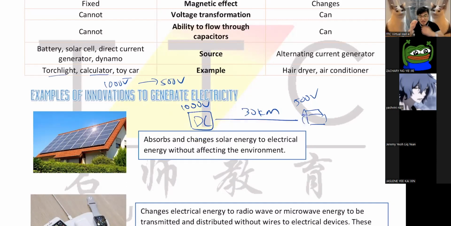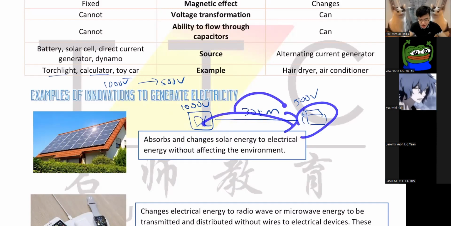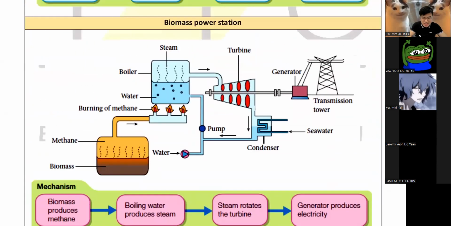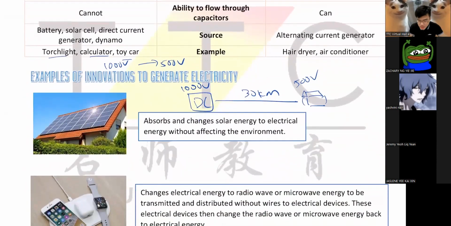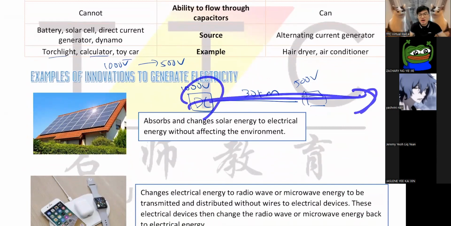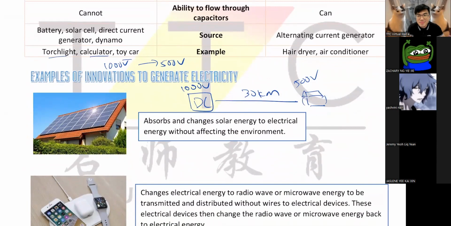That means you cannot live very far away from a power station. I mean, guys, would you want to live near a power station? No, right? That would be stupid. But in this case, if we use a DC generator, you have no choice. You have to live near the generator, near the power station. Because if you live very far away, by the time the electricity reaches you, there's nothing left. You know how stupid it is? That means every taman, you need to build one generator. It makes zero sense, isn't it?